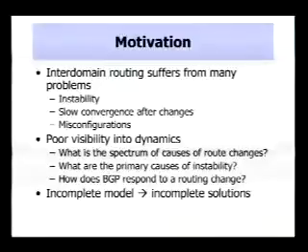So to motivate this problem, we note that it's widely believed that inter-domain routing suffers from a wide variety of problems, including persistent instability, slow convergence after changes, and misconfigurations. The key difficulty with developing techniques to address these problems lies in the fact that we have poor visibility into the dynamics of BGP. That is, we can observe a large number of updates being received at an individual BGP router, but we don't, in general, have a clear picture of why these updates are being generated and where they're coming from. In particular, we'd like to be able to answer questions such as, what are the spectrum of possible causes of route changes? What are the primary causes of instability? And how does BGP respond to a routing change?